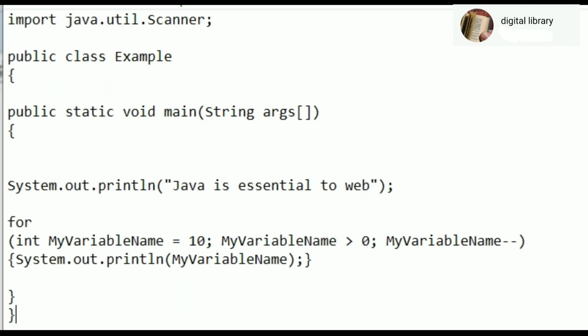So that means here we are writing the condition: first initialization, then we are writing the condition and then iteration.